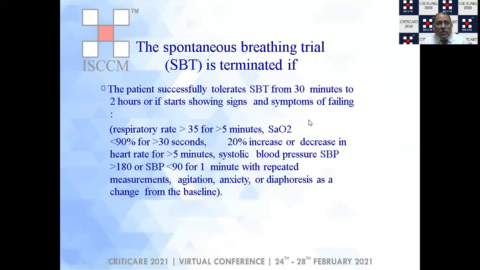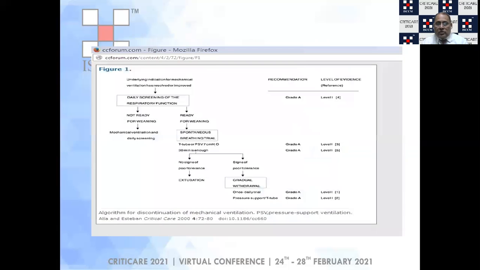Now, the trial is terminated if the patient successfully tolerates an SBT between 30 minutes to 2 hours, or if he fails the trial, which could be if the patient becomes tachypneic, becomes tachycardic, if the saturation SaO2 is less than 90% for more than 30 seconds, or the blood pressure goes up, or there is agitation, anxiety, or diaphoresis.